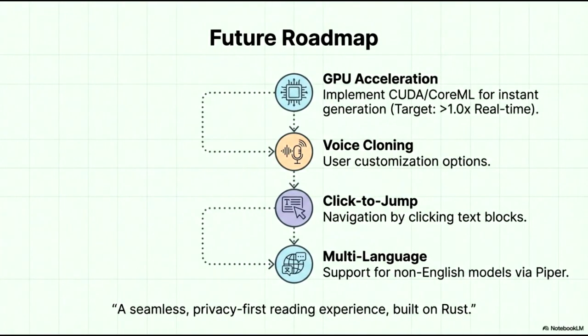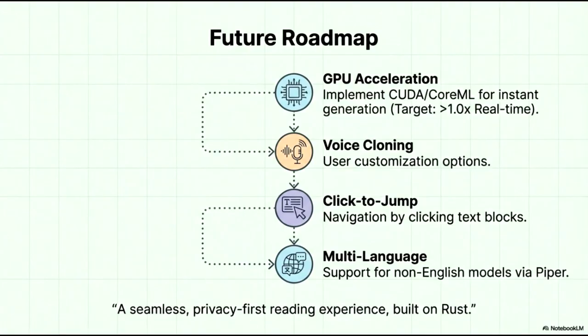Looking ahead at our future roadmap, we have several key milestones designed to enhance the platform's performance and accessibility. First, we are focusing on GPU acceleration by implementing CUDA and CoreML to achieve instant generation with a performance target of over 1.0x real-time. Next, we will introduce voice cloning to provide users with advanced customization options.